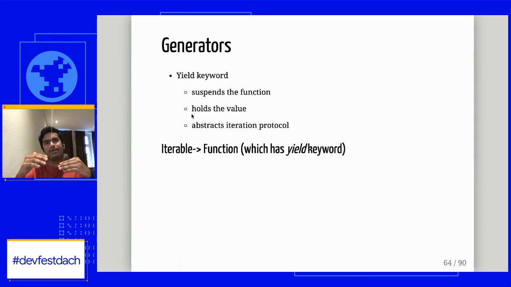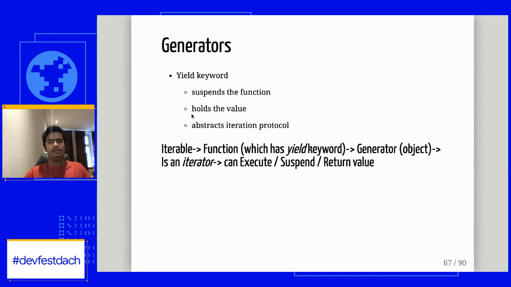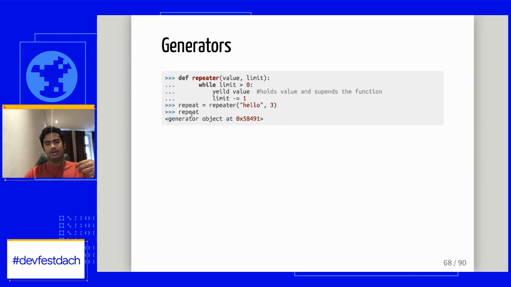How does the function know whether it is a generator function or a normal function? If instead of the keyword return we use the yield keyword, the function knows it is a generator, behaves like a generator, and gives us a generator object. This generator object is an iterator, and it can also execute, suspend, and return values for us. So that's what generators are.